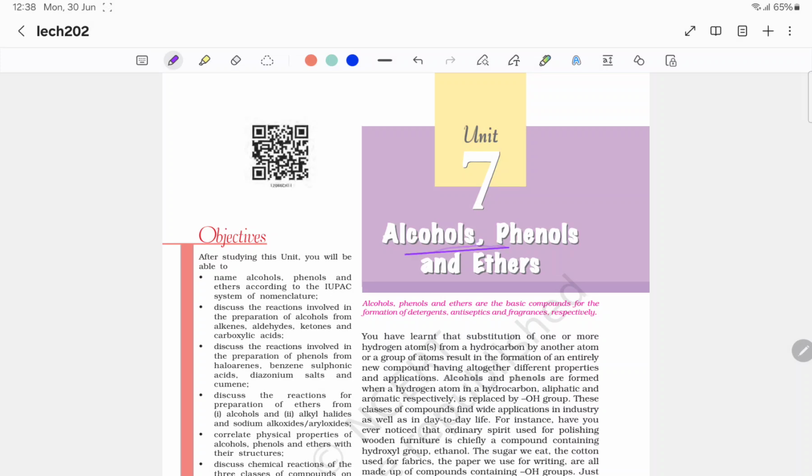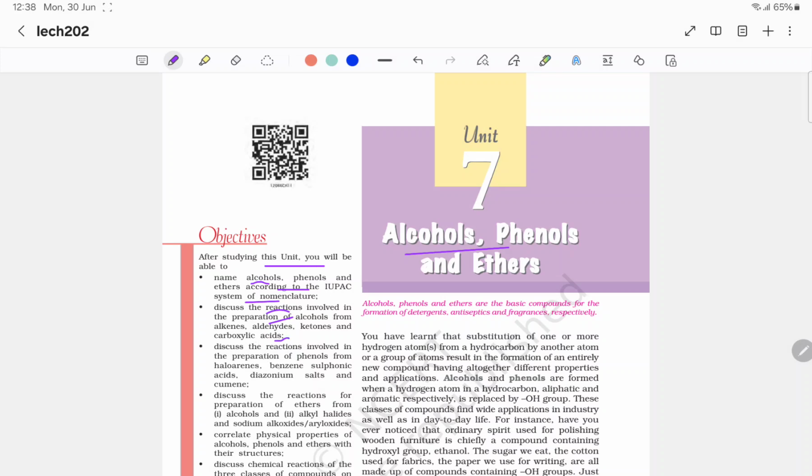Alcohols, phenols, and ethers. After studying this unit, you will be able to name alcohols, phenols, and ethers according to the IUPAC system of nomenclature. Discuss the reactions involved in the preparation of alcohols from alkenes, aldehydes, ketones, and carboxylic acids.